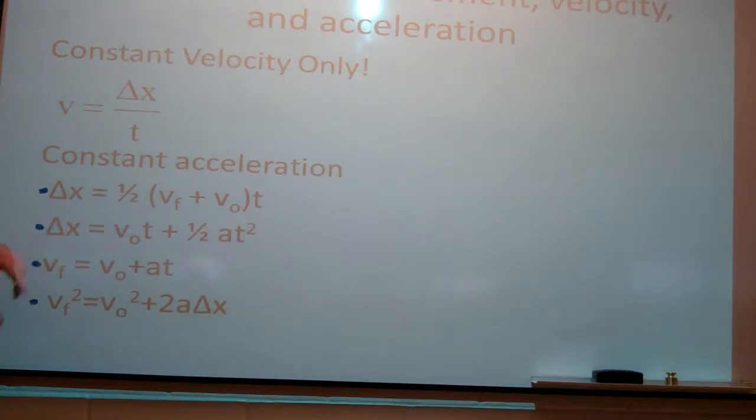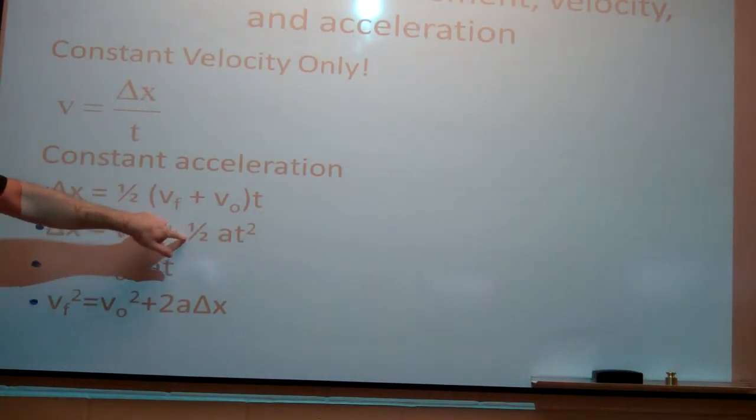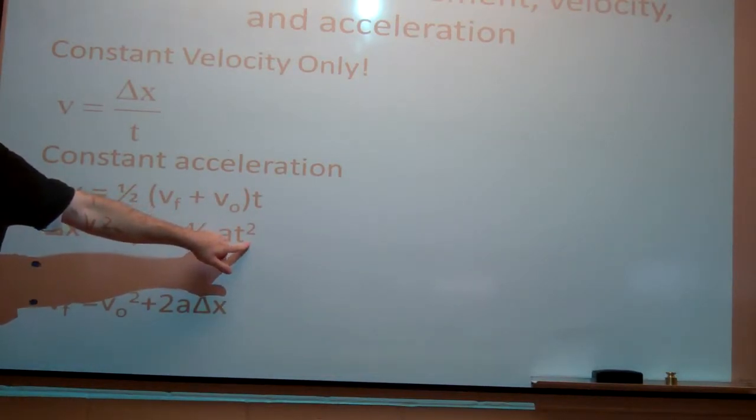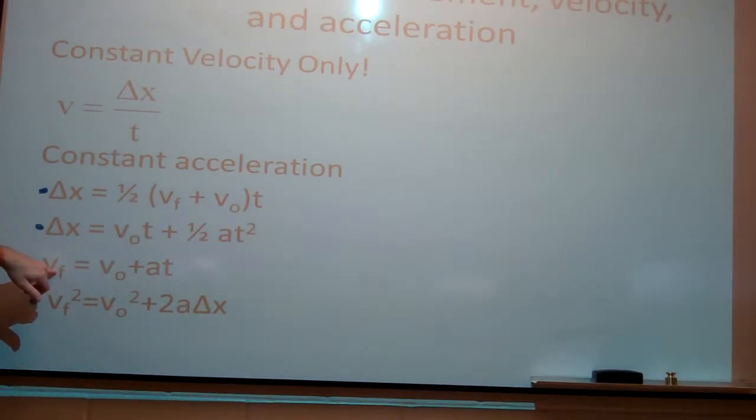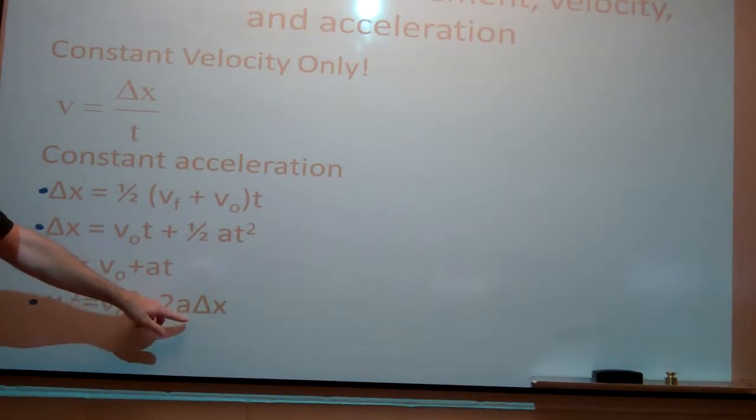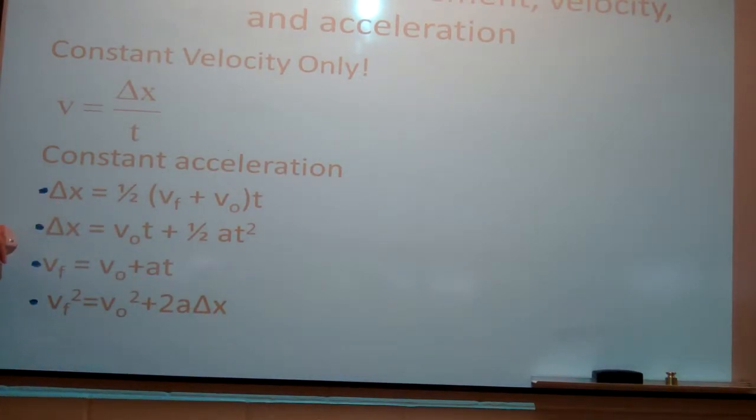Delta x equals initial velocity times time plus 1/2 times acceleration times time squared. Final velocity equals initial velocity plus acceleration times time. Final velocity squared equals initial velocity squared plus 2 times acceleration times displacement.